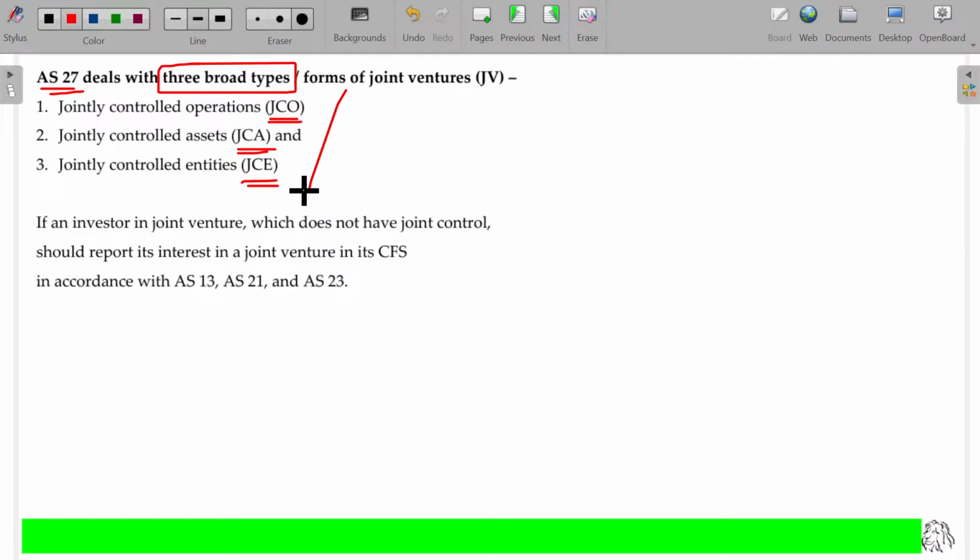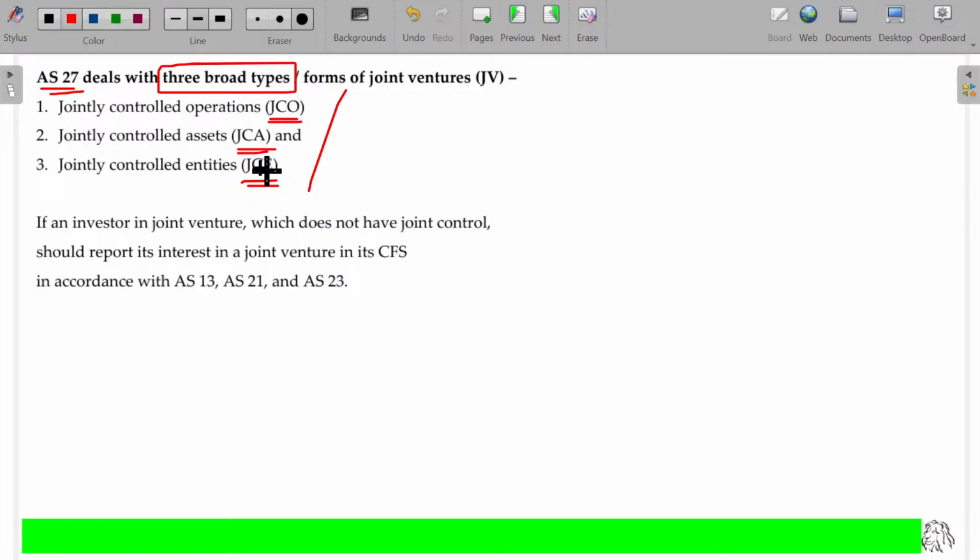Or A and B together will purchase an asset where whenever A is in need of that asset, he will use it, and whenever B is in need of the asset, B will use it. Based on their usage, the revenue may be shared. That is also possible. I need probably a hall, my friend also needs a hall. I cannot invest myself to purchase a big hall and my friend cannot. So what can we do? We both can purchase a hall. Whenever I am in need of that hall, I can use it for some days and my friend will also use it for some days. Then that hall will be considered as a jointly controlled asset.